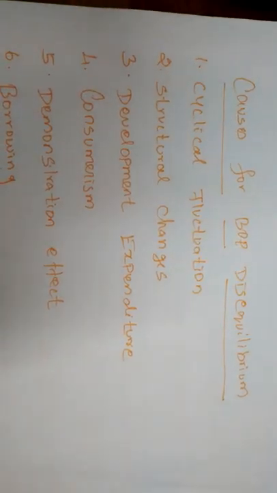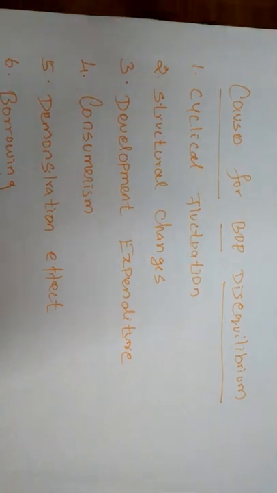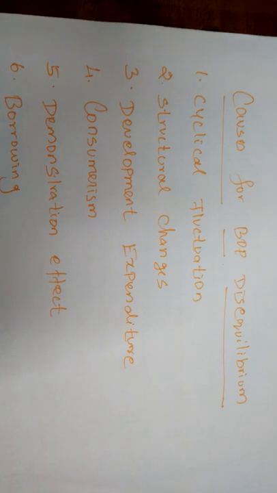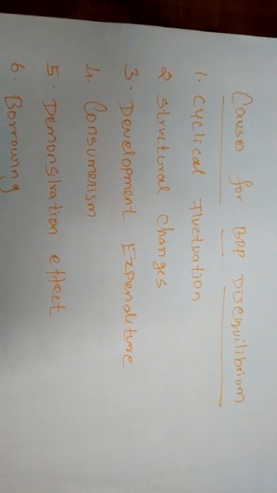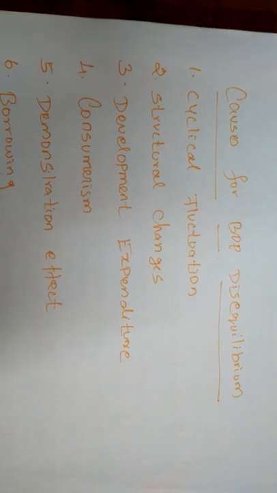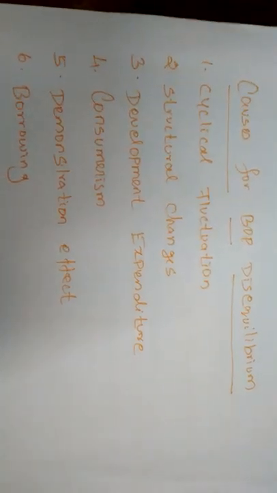So the first of the causes is cyclical fluctuations. The cyclical disequilibrium in different countries is caused by their cyclical fluctuations, their phases and magnitude. All nations will face trade cycles.